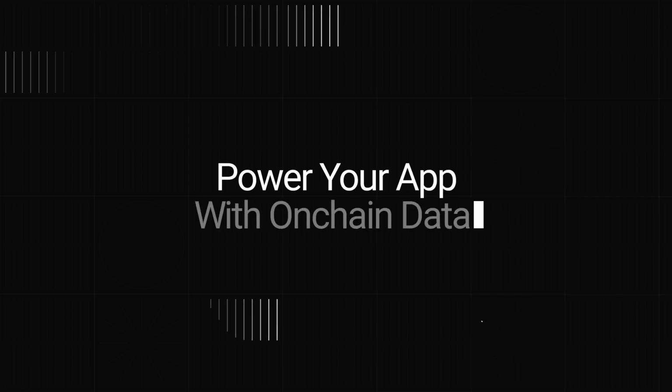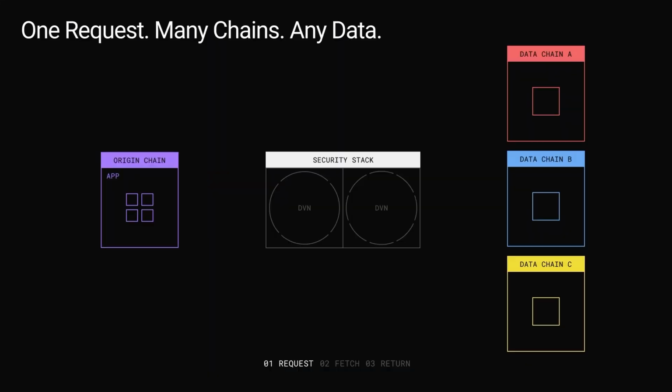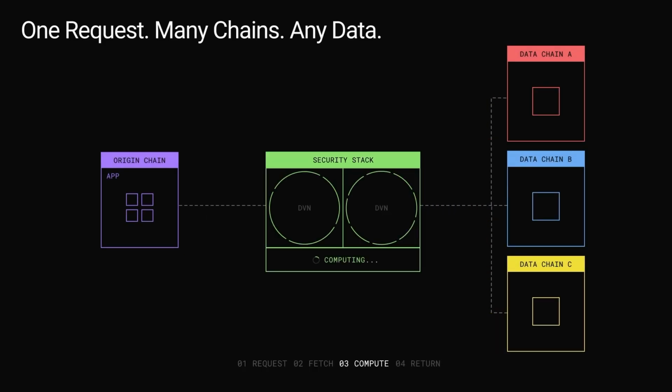Today, we're introducing lzRead, a new primitive built on LayerZero, allowing developers to access any data on any chain over any period of time. lzRead, like messaging, is a simple on-chain invocation. Application requests the data, DVNs fetch the data from nodes, and return the data back to the application. Applications also have the ability in this design pattern to layer in any sort of virtual compute to the data that is being requested.